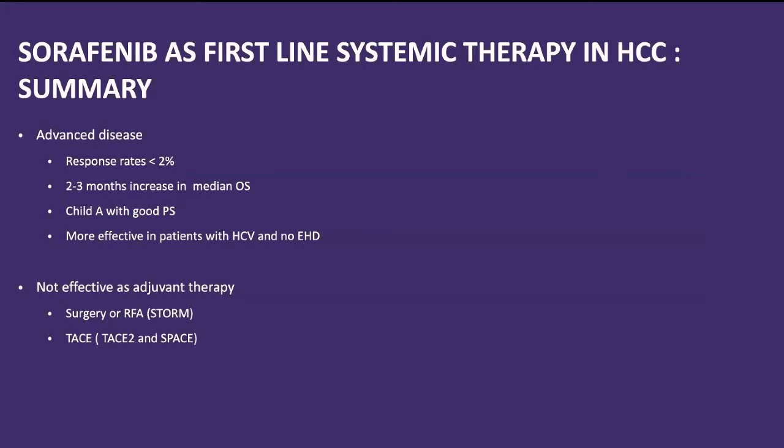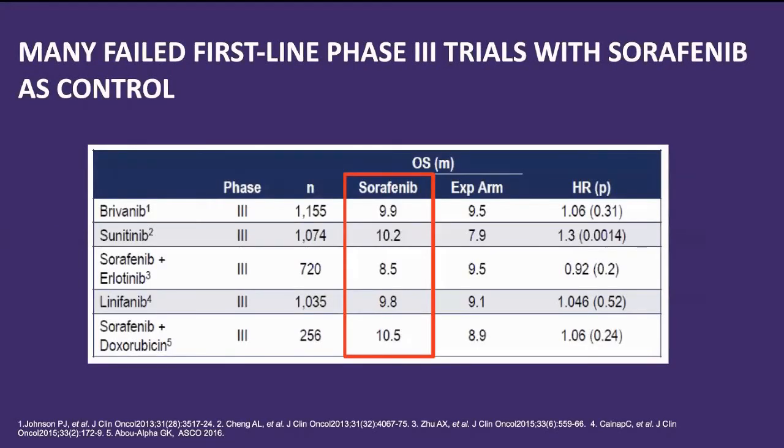After that, there were many other drugs in phase 3 trials, like brivanib, sunitinib, and sorafenib with erlotinib. All these were phase 3 trials with a good number of patients, more than 1,000. But still there was not much difference, and sorafenib remained the standard of care even after so many trials.